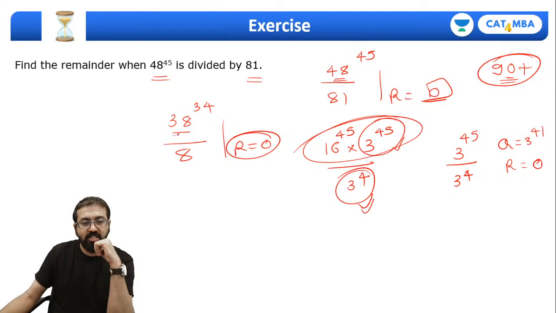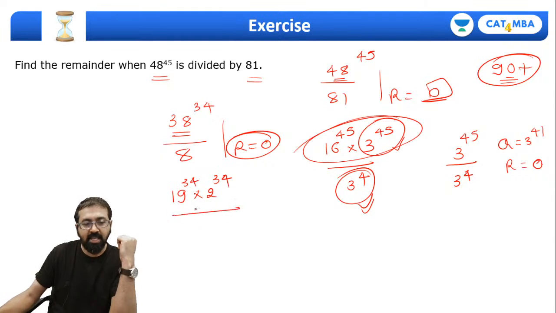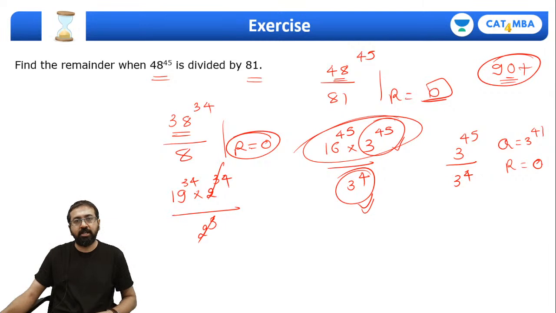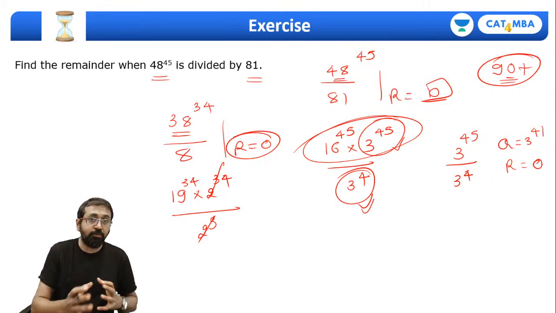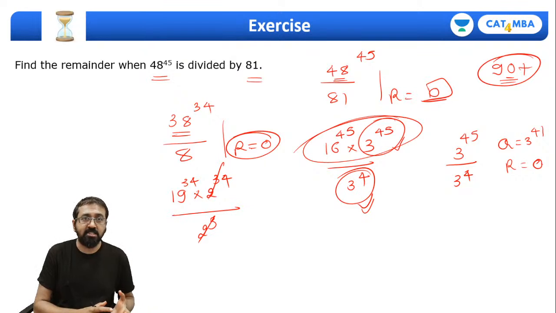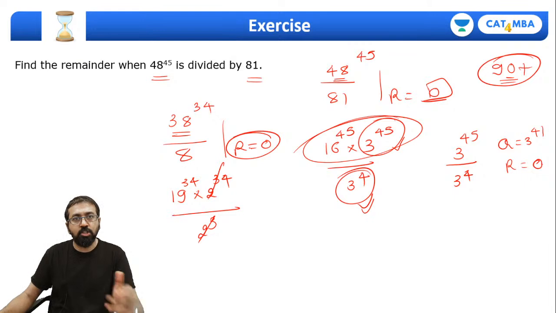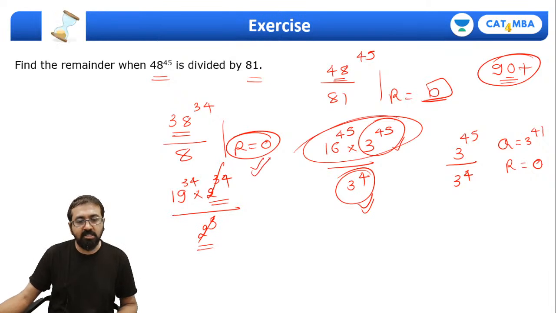Why? Because what is 38? 19 into 2. So 19 raised to 34 into 2 raised to 34, divided by 8. What is 8? 2 cube. This part is going to get completely cancelled off with the numerator. I'm sure you have attended the basics of mathematics session. In case you are not very clear with the basics of mathematics, there are sessions every day afternoon at 2 o'clock. I have explained all this over there, that 2 raised to 34 is completely divisible by 2 raised to 3. So again the remainder over here will be 0.